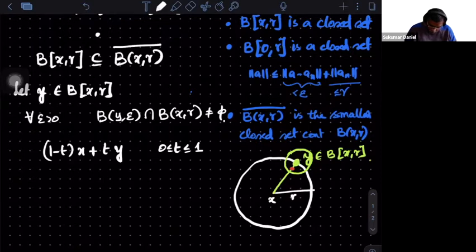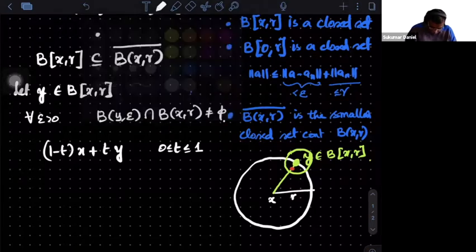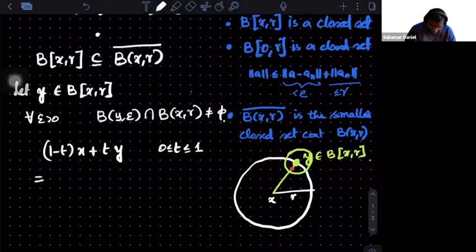So this is a line. Any point on this line joining x and y is given by this expression. It's called a convex combination. One can also rewrite this, it is equivalent to writing x plus t times y minus x. These are both expressions. And in case I drop t being 0 or 1, can you see that it is actually inside the ball?